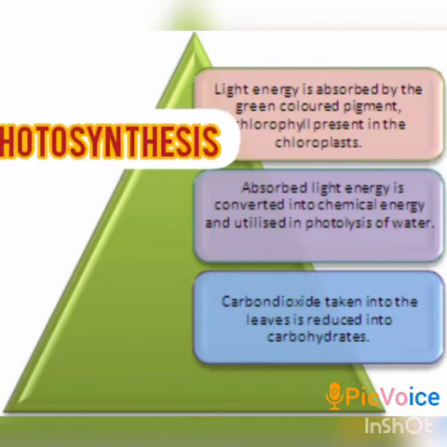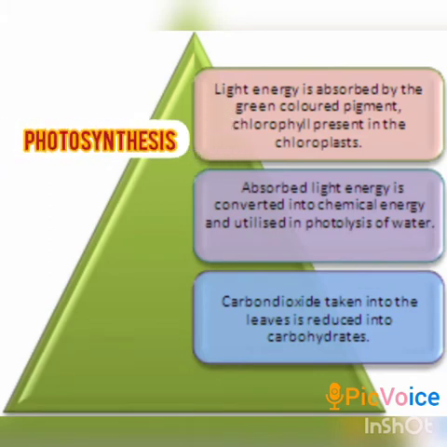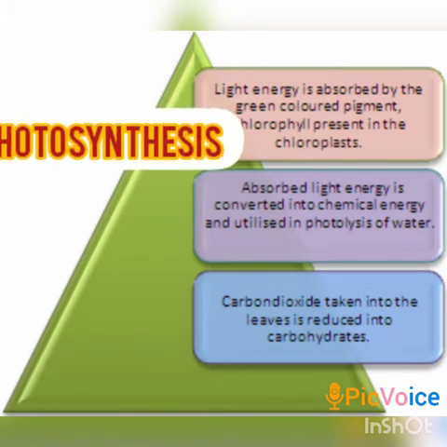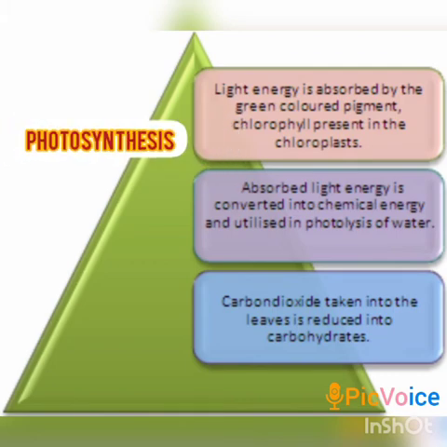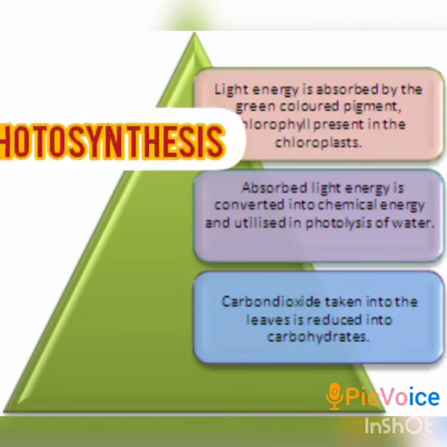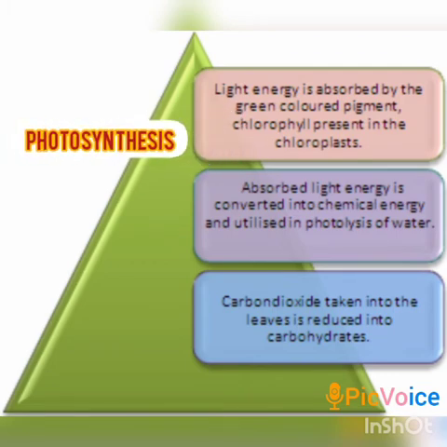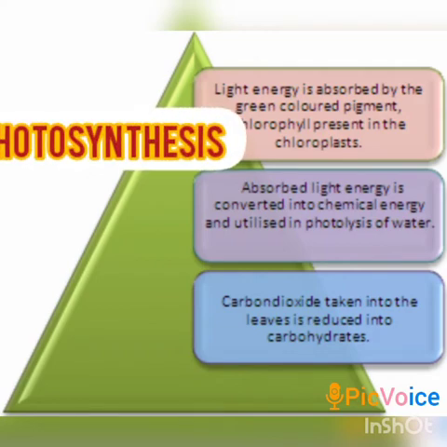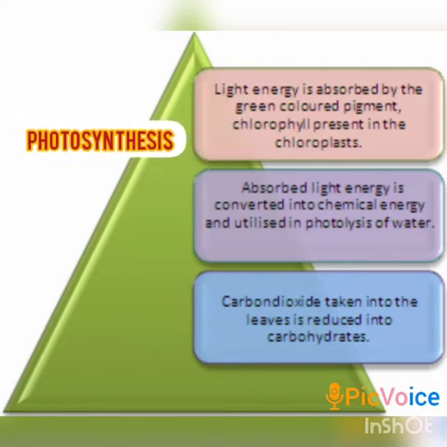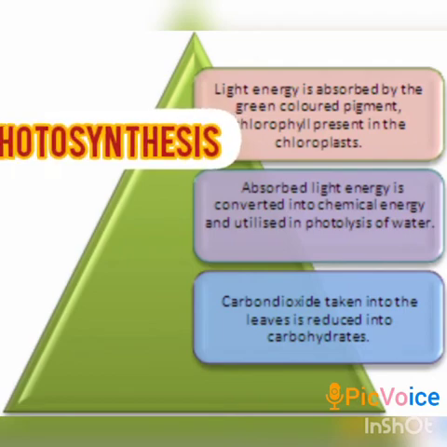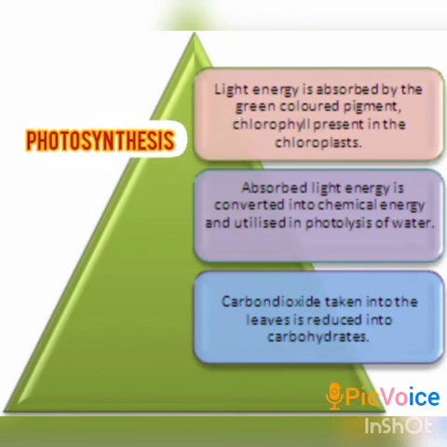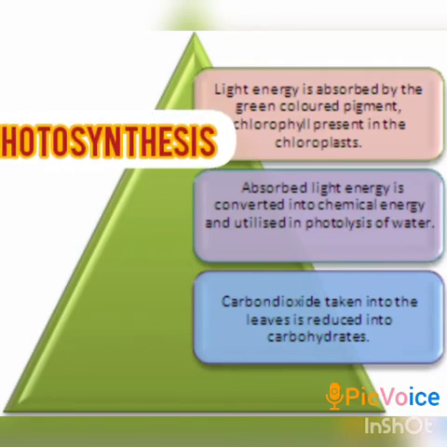Photosynthesis includes mainly 3 steps. In the first step, light energy is absorbed by the green colored pigment chlorophyll present in the chloroplast. That means the absorption of light energy by the chlorophyll is the first step of photosynthesis.